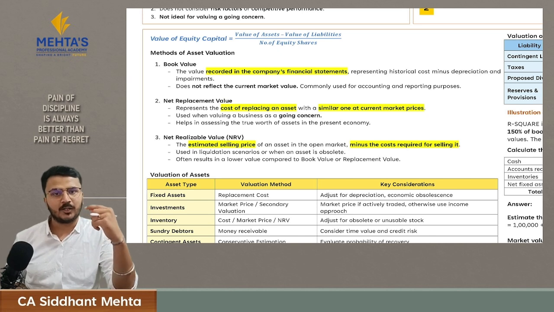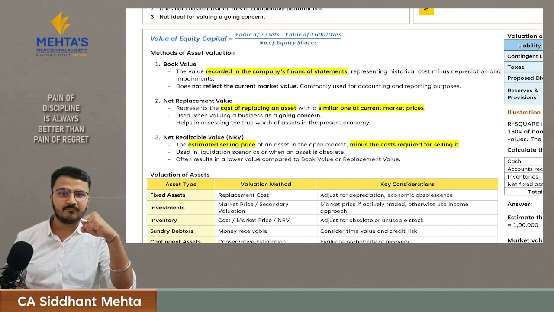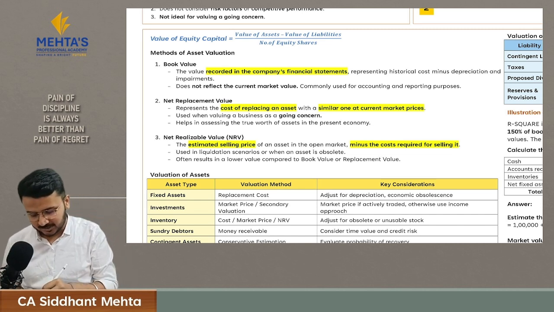Like if I want to value sundry debtors, I will value it at book value, because that will be the value which will be reflecting the amount receivable from debtors. But if I have to value investment which is actively traded in market, then I will use market price and not book value. So let's understand the three values which are given in your module. The first one is book value.